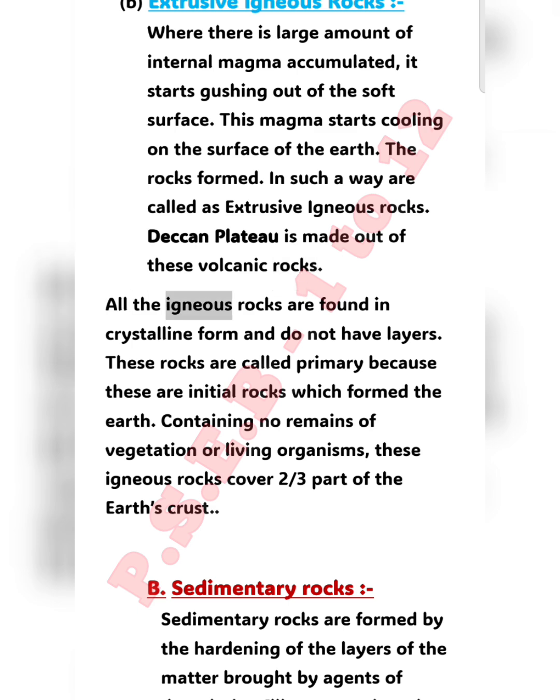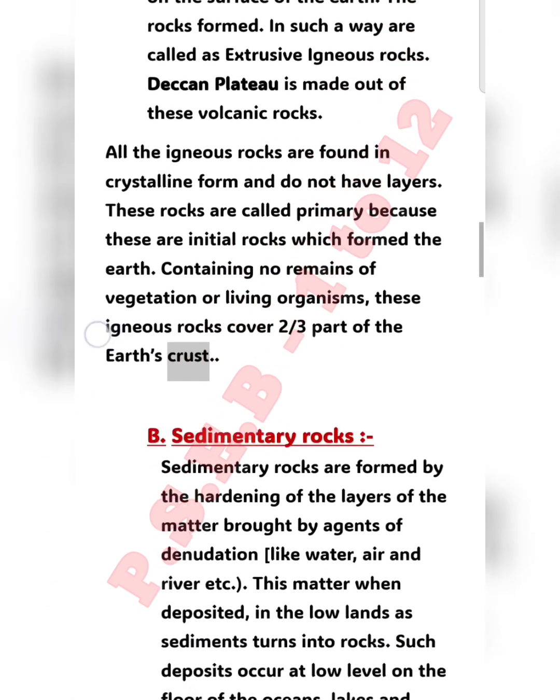All the igneous rocks are found in crystalline form and do not have layers. These rocks are called primary because these are initial rocks which formed the earth. Containing no remains of vegetation or living organisms, these igneous rocks cover 2/3 part of the earth's crust.